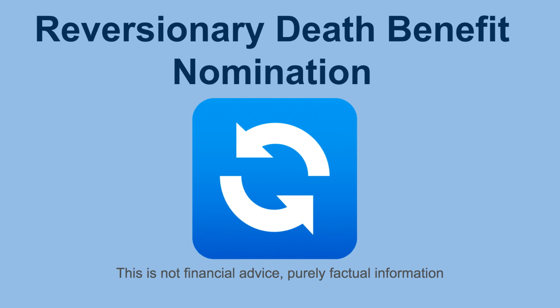With a reversionary pension, let's say John has now turned 62, he's retired and he's decided to open up a pension account, and he's nominated his wife as his reversionary nomination. If he passes away, effectively his pension account reverts to his wife's name. So nothing changes.